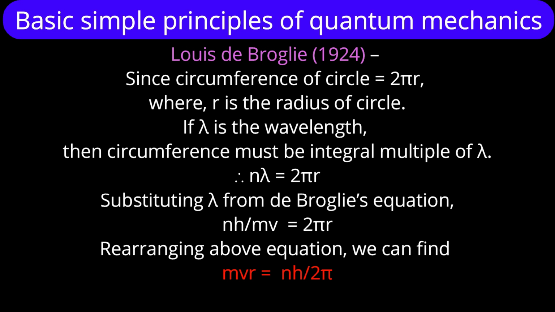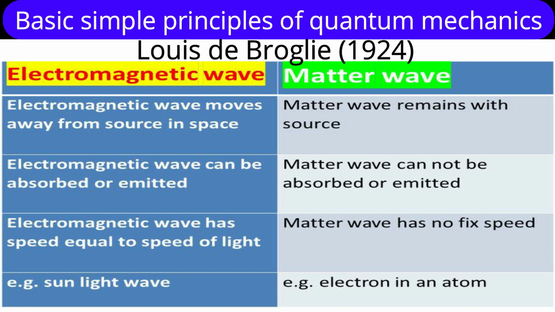During the explanation of Bohr's postulate, I said that whatever explanation we get in different books regarding this angular momentum is not given by Bohr, it is given by de Broglie, and it came later. So what exactly did de Broglie want to say about matter waves? Let us see four differences between electromagnetic wave and matter wave.